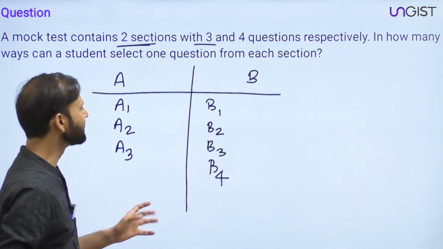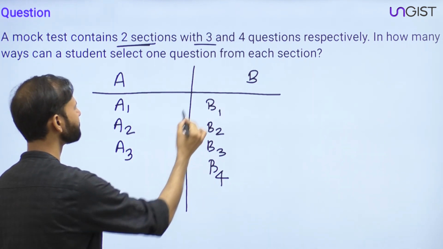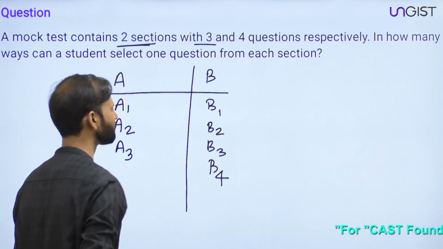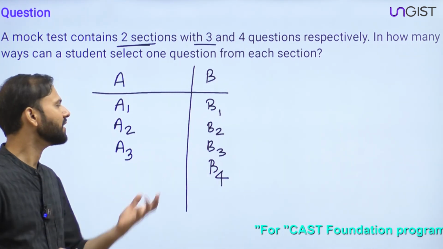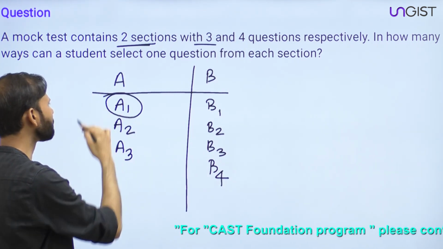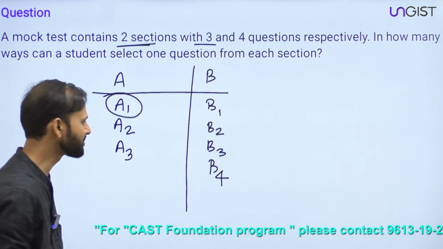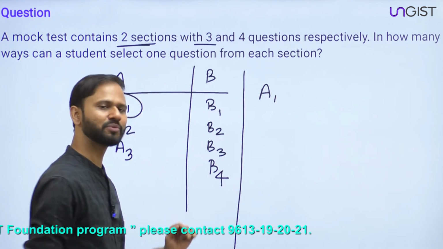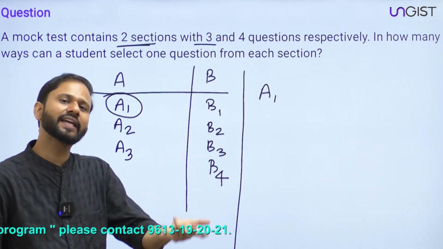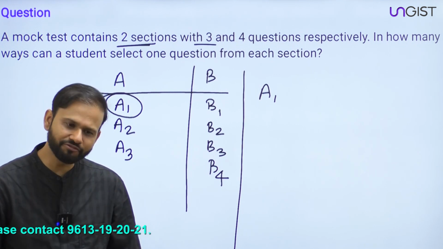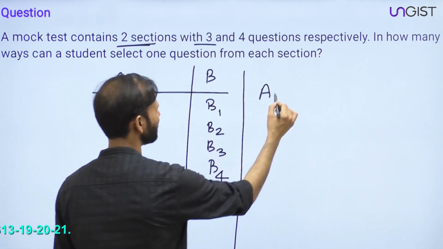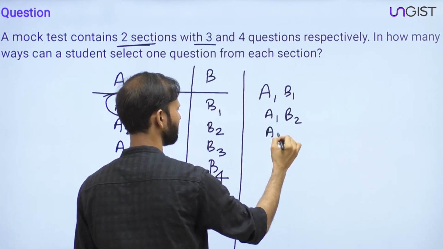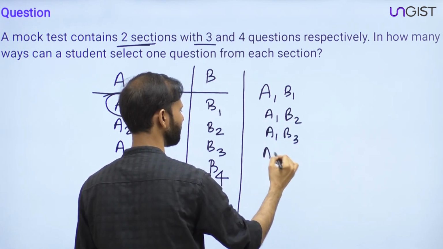Now guys, a student has to select one question from each section, right? Suppose that he is choosing A1 from section A. So from section B, which question can he choose? Any of the 4, right? So A1B1, A1B2, A1B3 and A1B4.